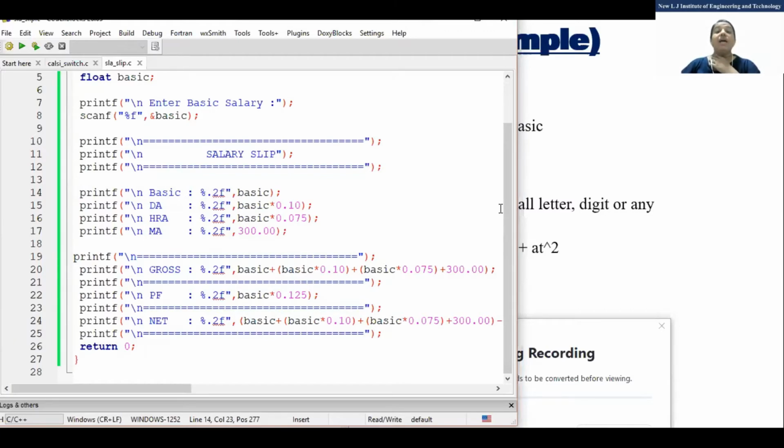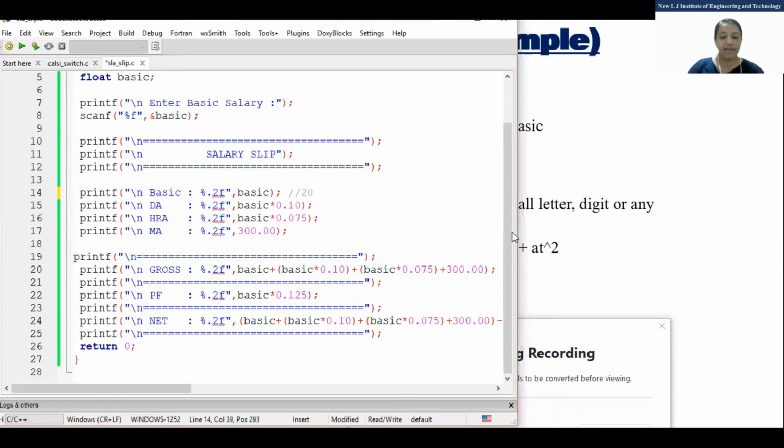Okay, correct. We have seen in type conversion, if you remember, if I write only percentage f, then what happens? It will print up to the 6th digit after the decimal point. That means my answer is 67.333, so 6 digits will be printed after the decimal point. But what happens if I write 0.2f? That means after the decimal point, only 2 digits will be printed.